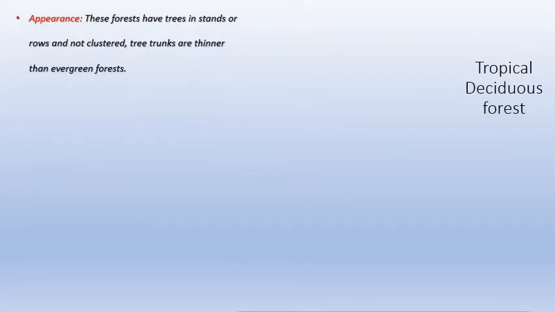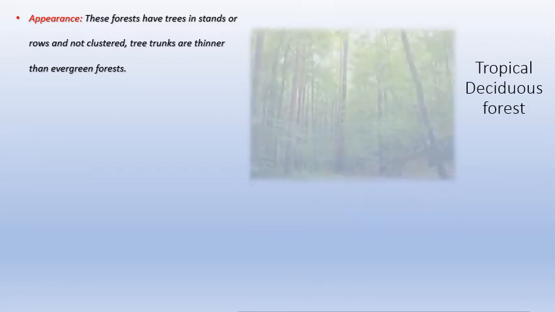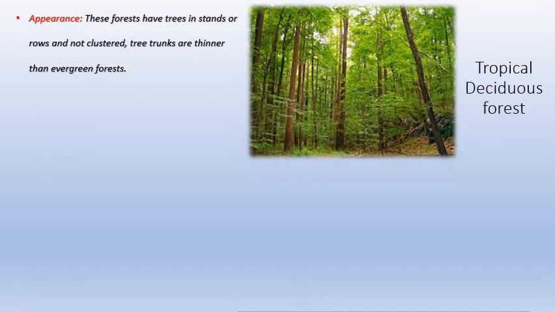What about tropical deciduous? These forests have trees in stands or rows, not clustered. We just now saw the picture of tropical evergreen from above, and you found out that there are different kinds of trees at different heights and different shapes, and it's all clustered. But here, every tree is probably the same height, the same shape, the same size, and it is actually in stands. It is not clustered, and the tree trunks are much thinner, while evergreen forest had bulkier, broader tree trunks.